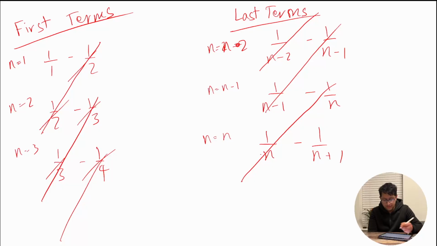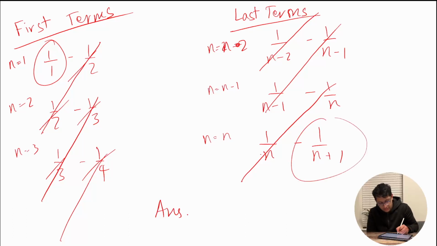So all we're left with at the end is the answer to the summation, which is the very first term and the very last term, which is 1 over 1 minus 1 over n plus 1, right? So the answer is just n plus 1 minus 1 over n plus 1, so it's just n over n plus 1. Cool. That's pretty much the basics of what you need to know for summation and method of differences.